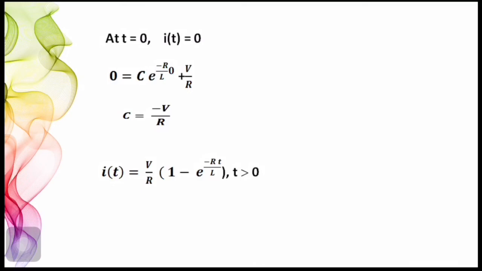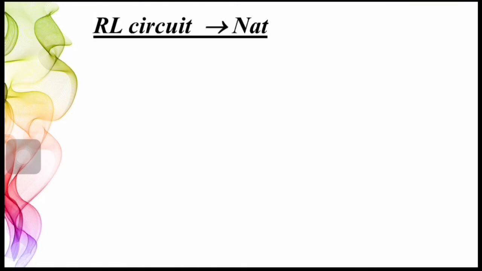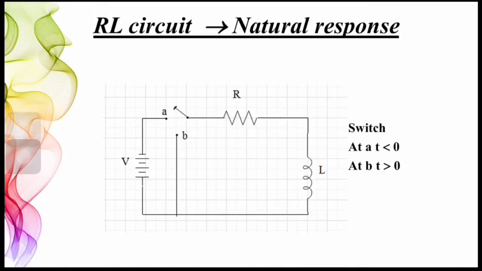Next, we are going to plot this response in a graph. Here, the current i(t) is plotted along the y-axis and time along the x-axis. It is clear that it is an exponentially increasing curve. Now, have a look at the natural response of a first order RL circuit.